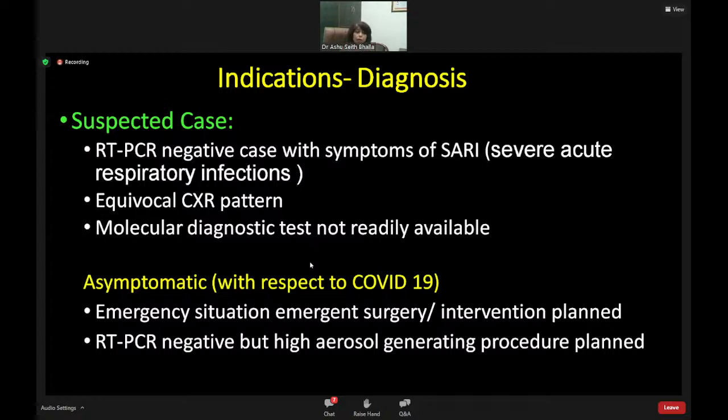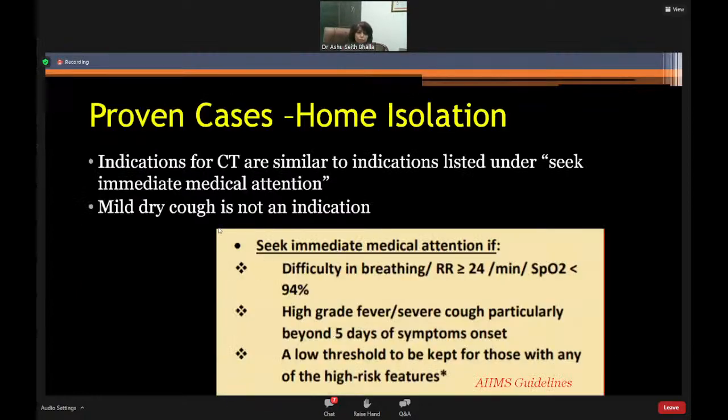We did it for a few types of specific surgeries, like suppose the patient had to undergo a FES. There were some surgeons who would feel that in addition to a negative RT-PCR, they would like to look at the chest CT to be sure that there's no COVID-19 pneumonia. So for some high aerosol generating surgeries, you may do it in addition to the RT-PCR, even if it is negative, to be doubly sure.